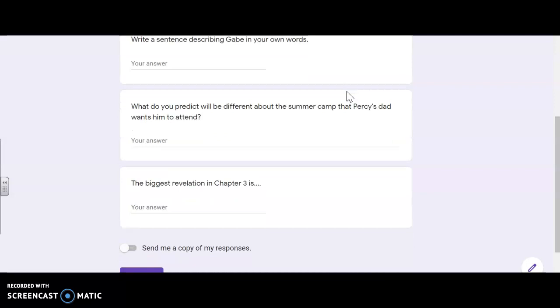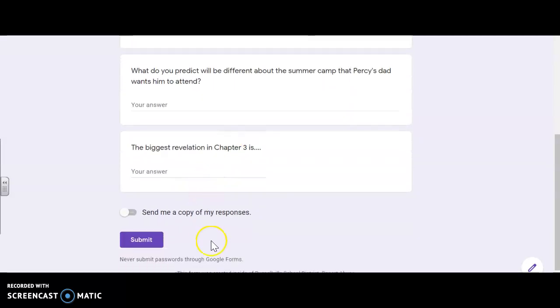Next, I want to see, what do you predict will be different about the summer camp that Percy's dad wants him to attend? And then, what's the biggest revelation in chapter 3? Like, what's the biggest event that happened? The biggest thing, the most important thing that happened? And when you're done, go ahead and hit that submit button.